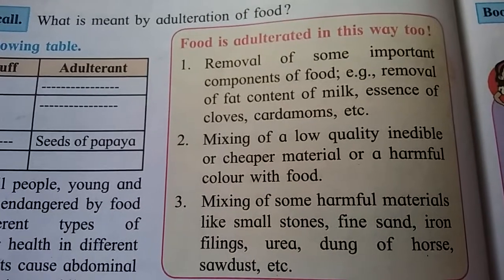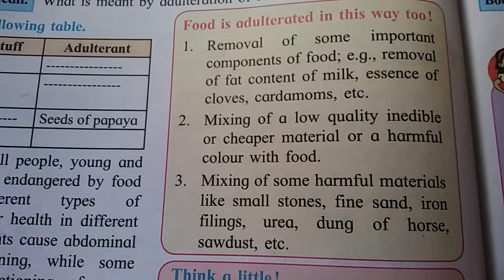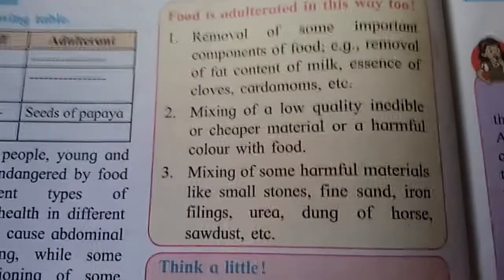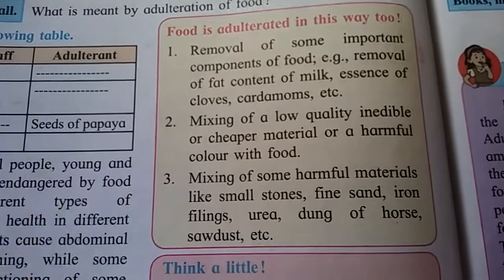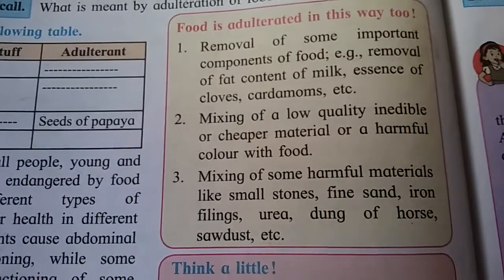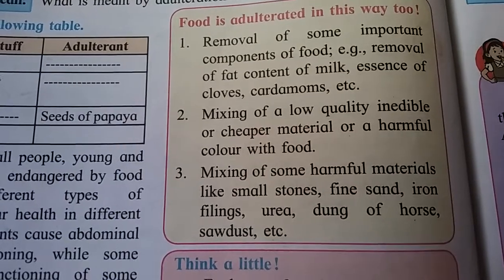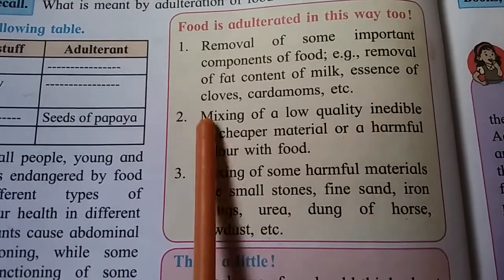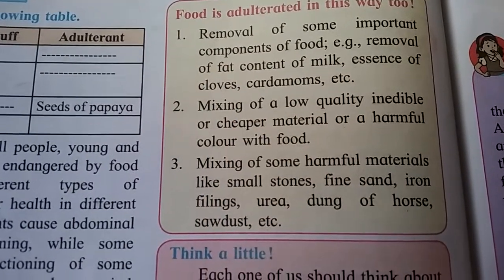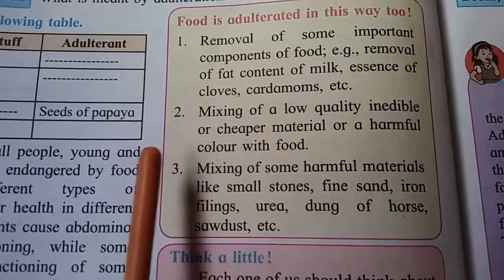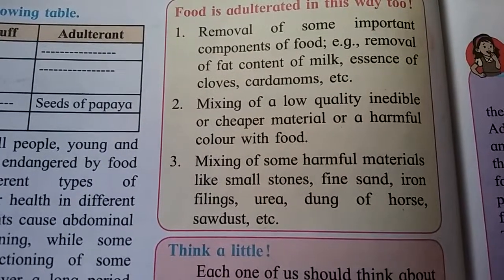Food is adulterated in this way too. Removal of some important components of food, means those components are important, and they remove those important components. Example, removal of fat content of milk, means fat is important in milk, and they remove that fat. Removal of essence of cloves, cardamoms, etc.